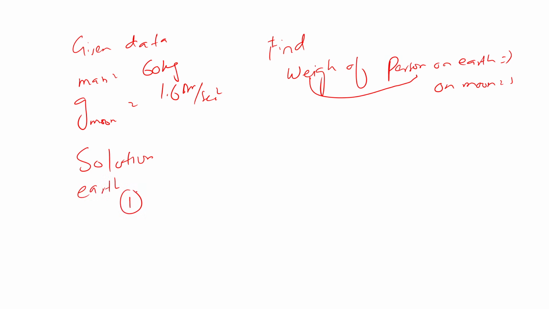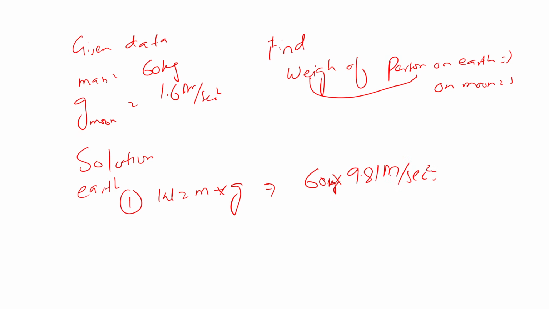As we know, W is equal to mass multiplied by g. So W is equal to mass, which is 60, and on earth we already know the gravitation is 9.81 meter per second square, and the mass is 60 kg.